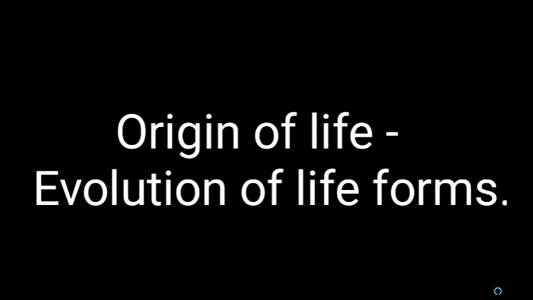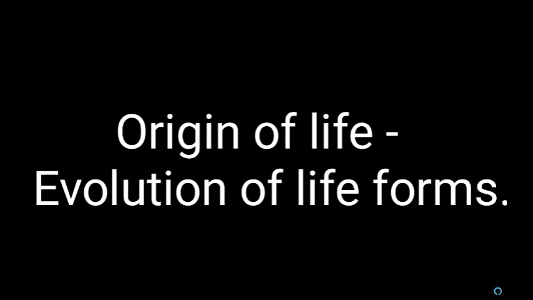Then, in order to find out how life originated on the earth, biologists proposed many theories to explain the origin of life. In this lesson, we are going to discuss a few theories. Let us see what are the theories proposed by the biologists.